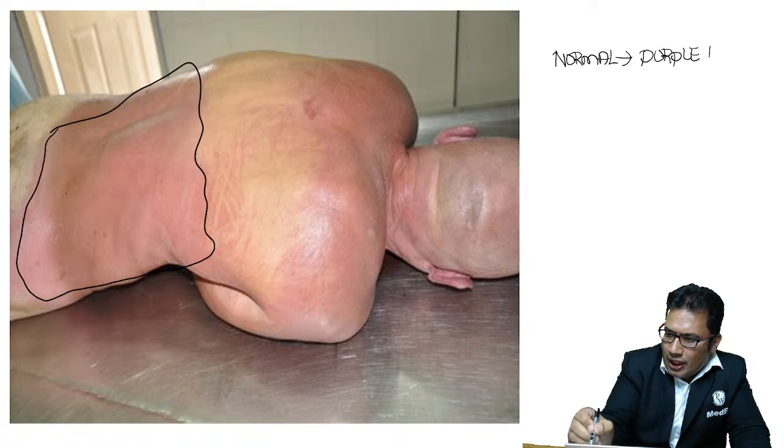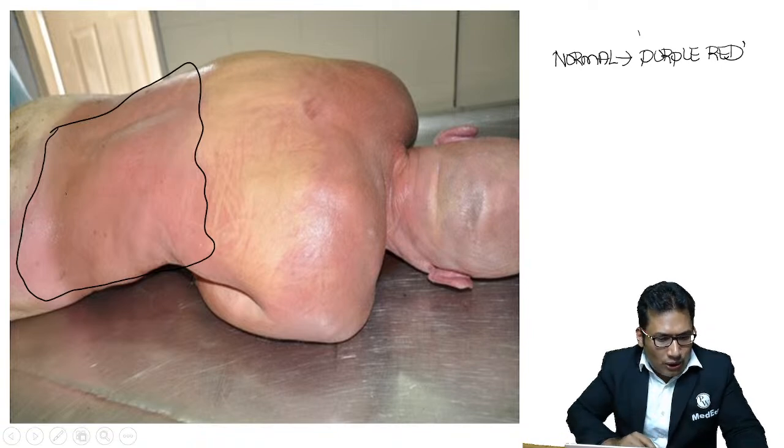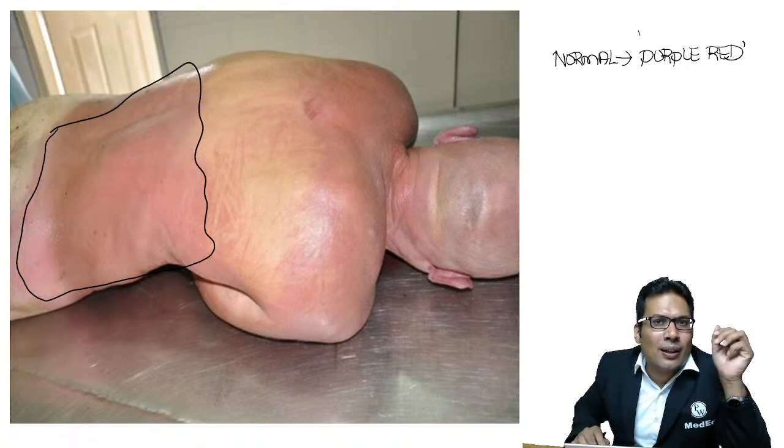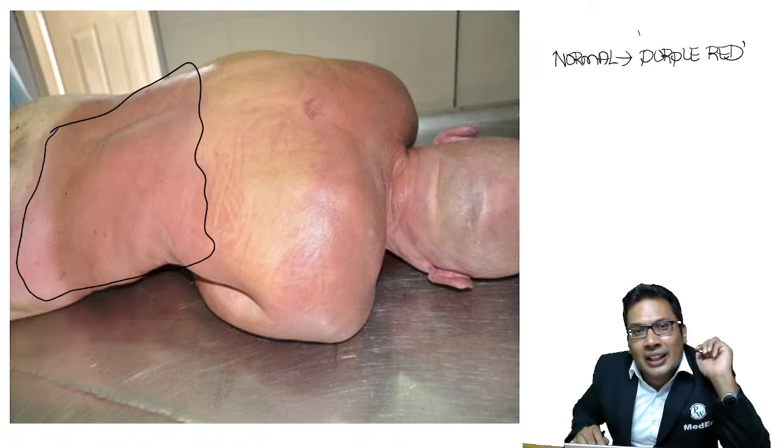Normal is purple or purplish red in color. This is normal. And you can see here there is one more question asked in the exam. What about the margins of postmortem staining, where they are clearly visible or they are not distinct?